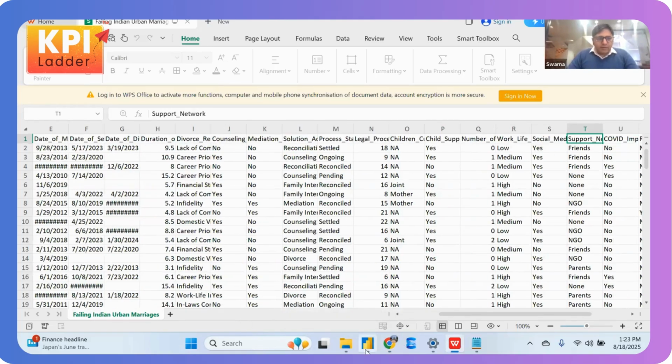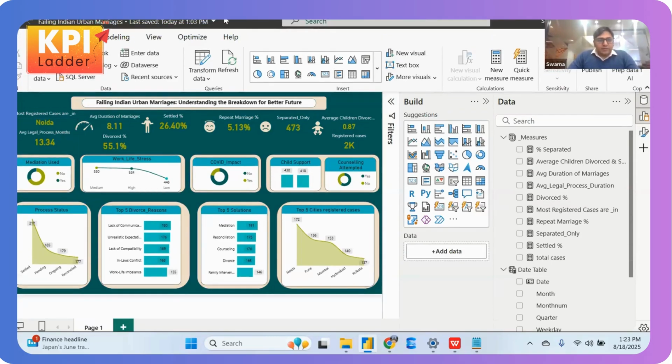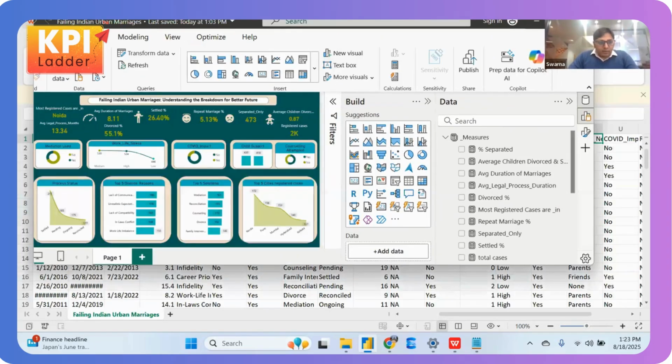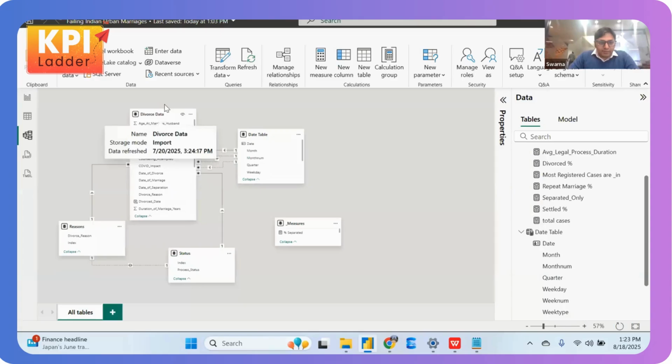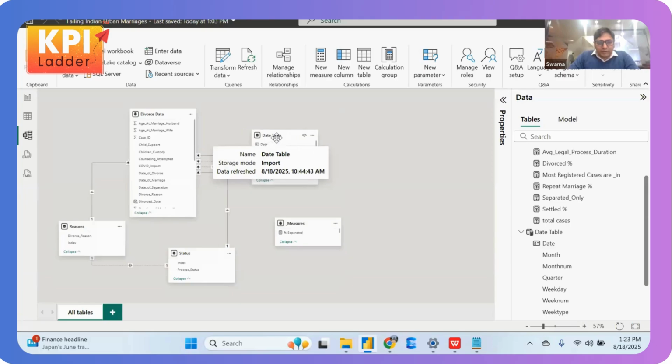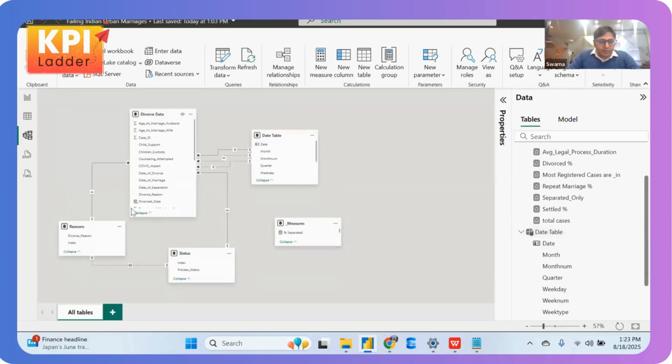So let's get started with our Power BI. As you can see here, we have this data set, and this is the model view. We have created a fact table based on the information, and also a date table. This is a full-fledged date table, including year, month, quarter, weekday, week type, and everything. We also have two more tables, which are reason and process status.